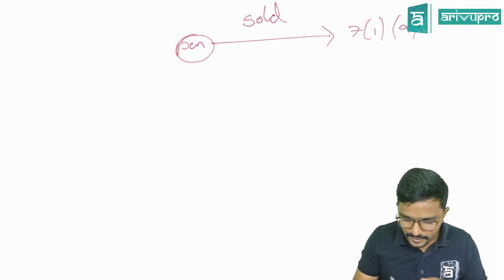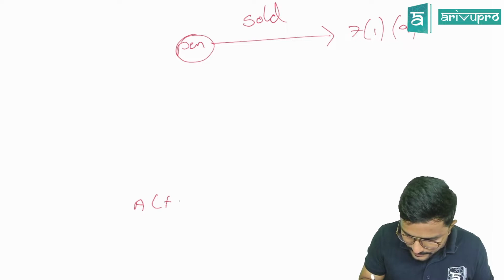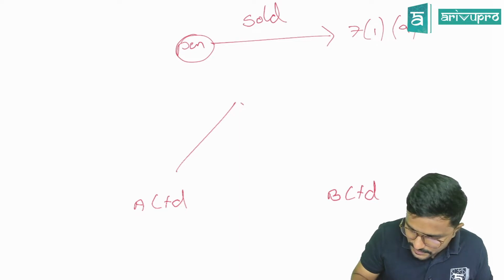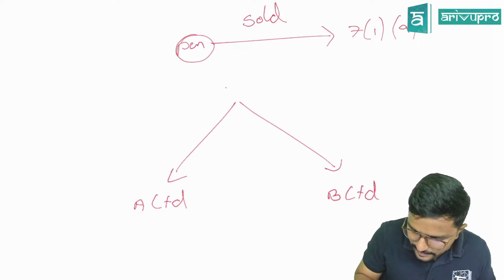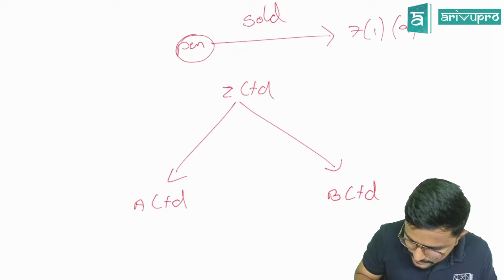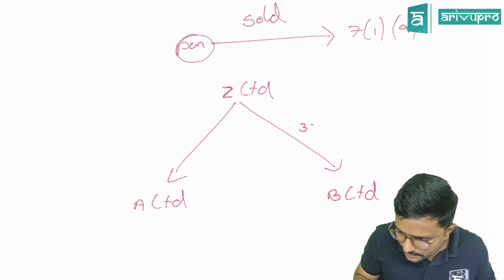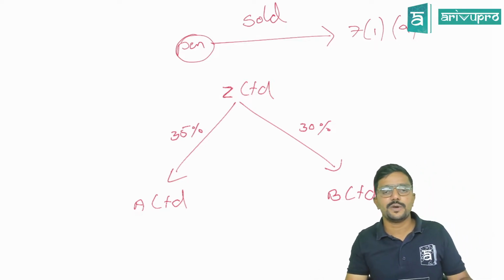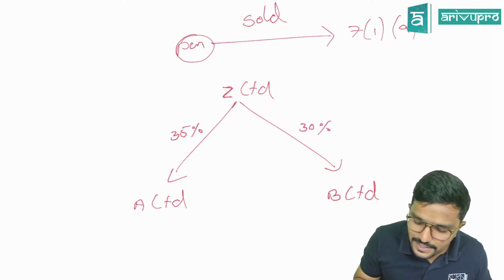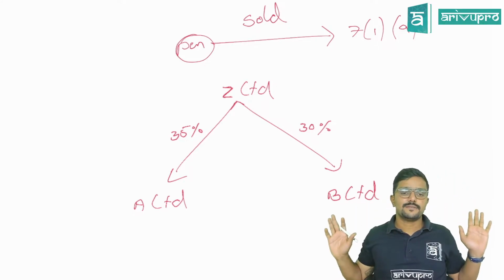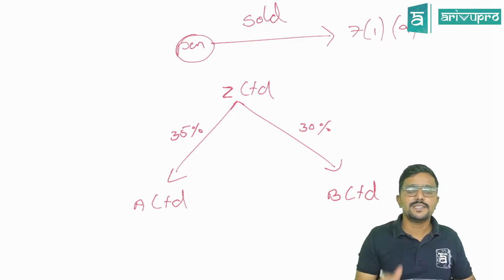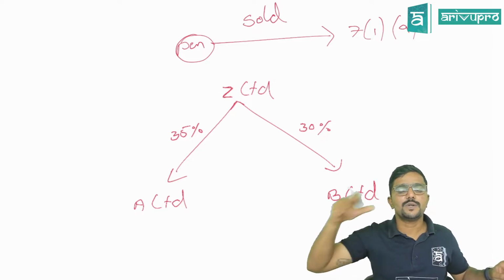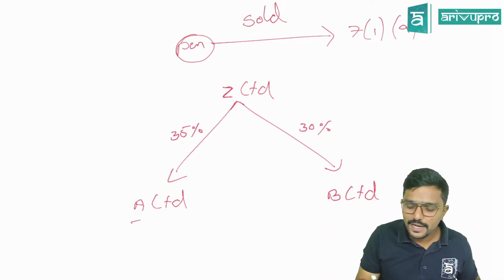Now assume I have a company, A Limited. You have a business called B Limited. In both our businesses, Z Limited has 30% share in one and 35% share in the other. More than or equal to 25%? Yes, sir. So in that case, we all three are related. A and B are related, A and Z are related, Z and B are related. Clear? So the third person is controlling both of us. Who are we? A and B.